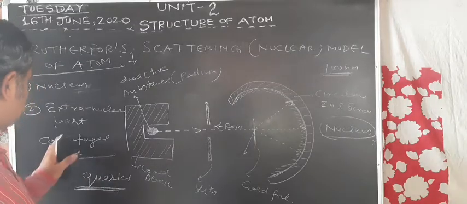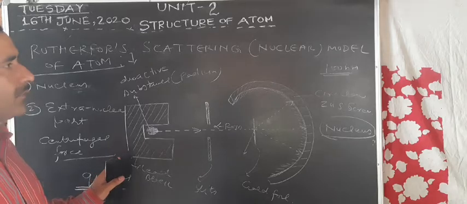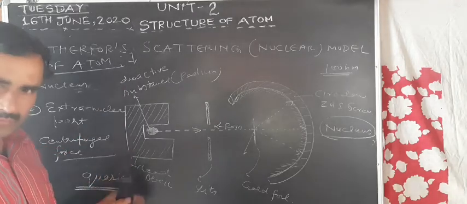Okay, so it is about Rutherford's model of the atom. In the next part we will discuss the atomic number and mass number. Okay, thanks.